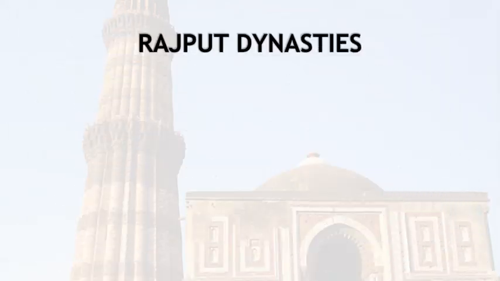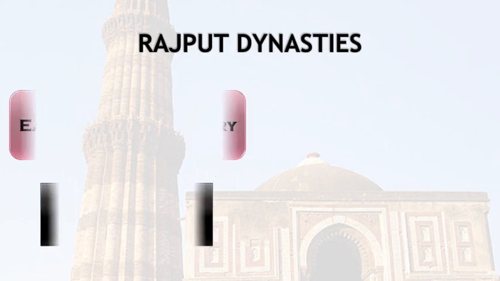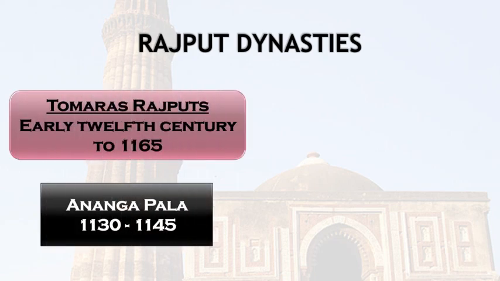After that, we are having the Rajput dynasties. Let's have a look at the Rajput dynasties. The first, as we have already discussed, were the Tomara Rajputs. They ruled from the early 12th century to 1165. One of the very famous rulers of this dynasty was Anangpala.